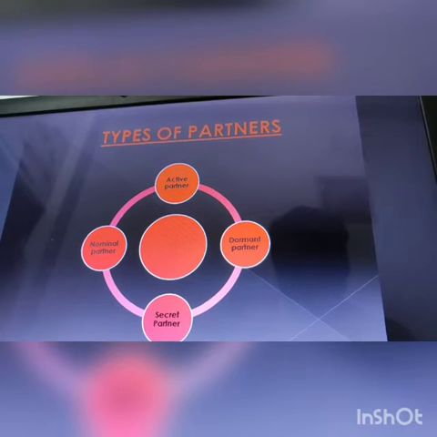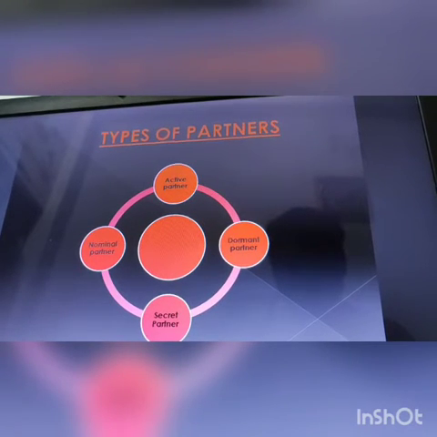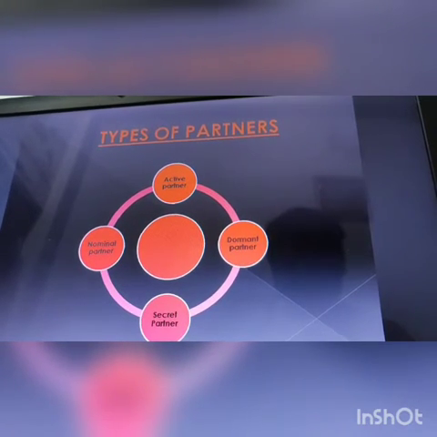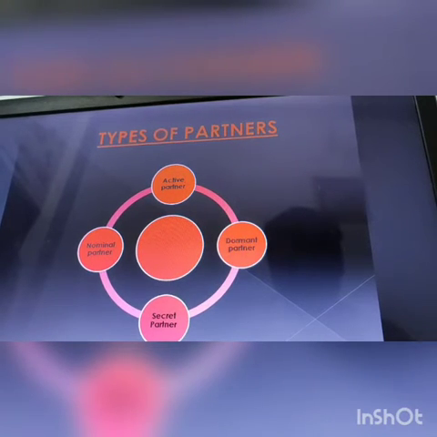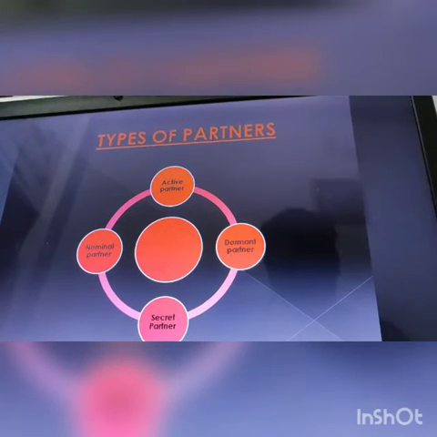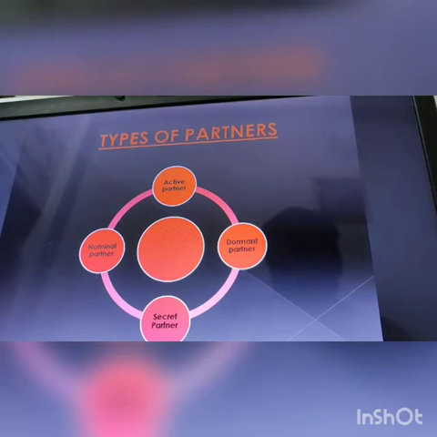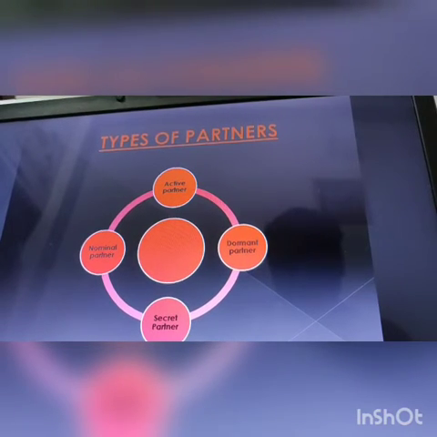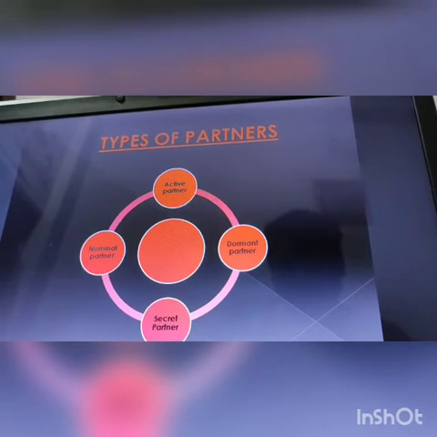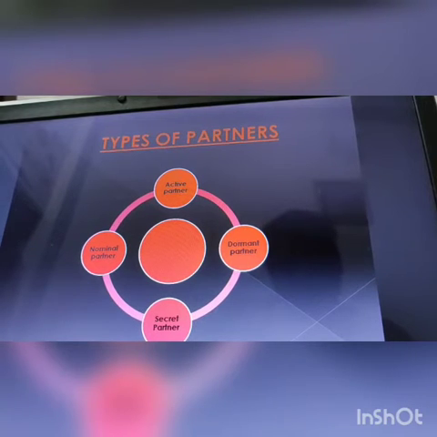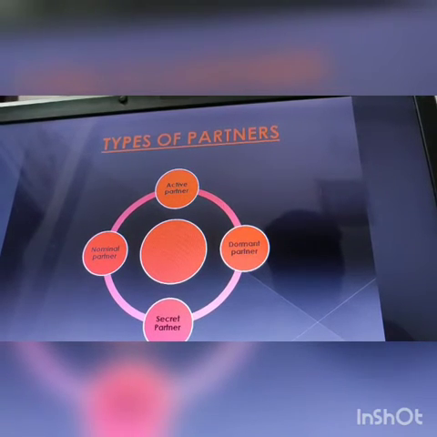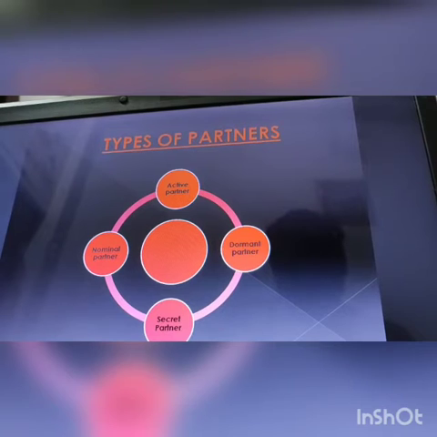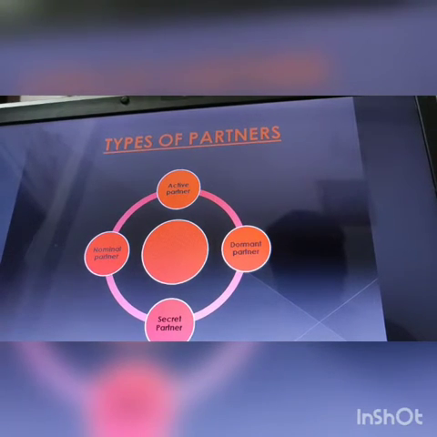He gets a share in the profit or loss of the firm. That means a general partner and an active partner are very close to each other: a partner who actively participates in the management, has unlimited liability, contributes capital, gets profit, and also bears loss.